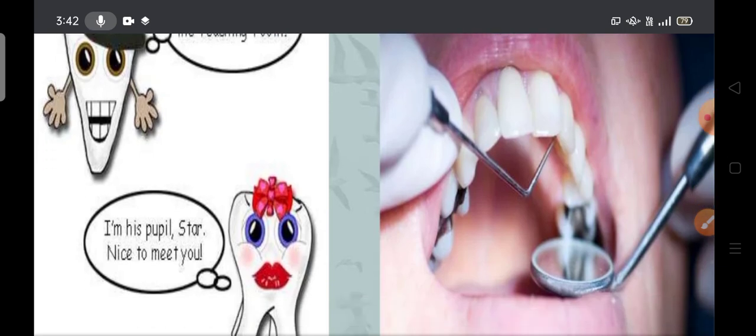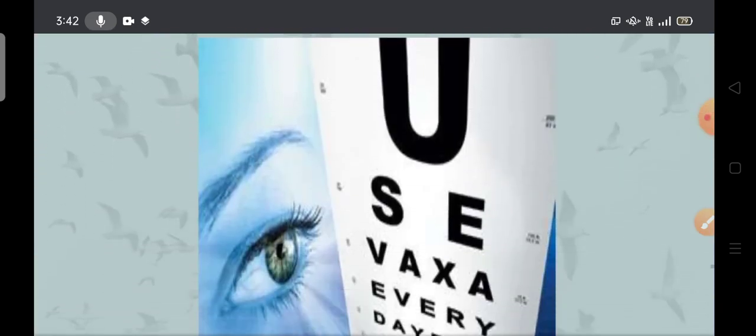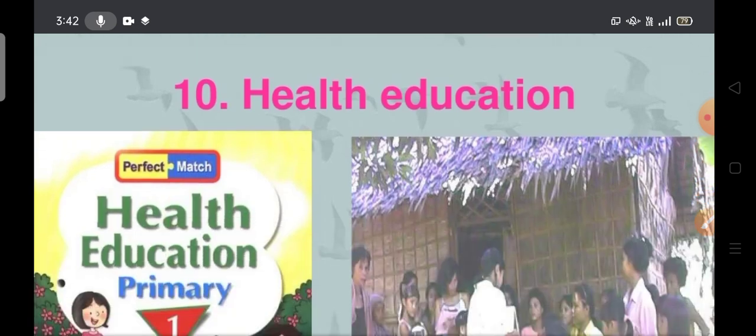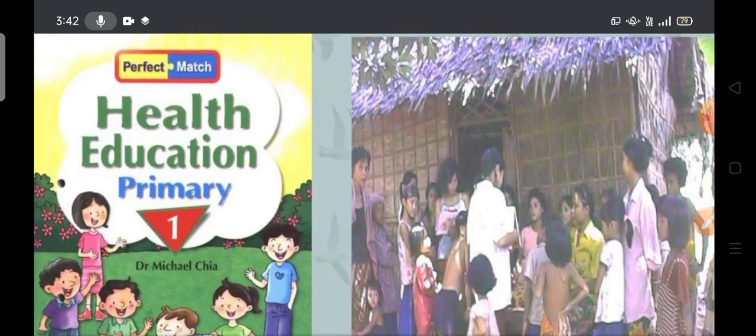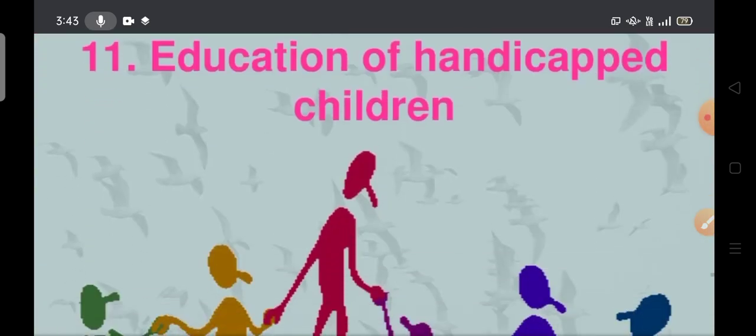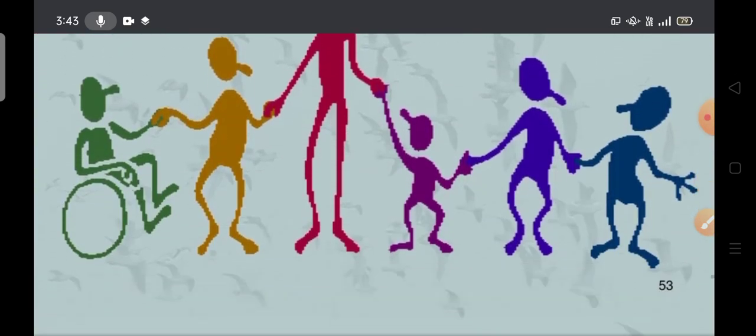Already I had told about dental health, eye health services, long sight, short sight. If they have the problem, we have to identify it. We have to inspect the children if they are facing any problem while reading and all. We have to take the child to the hospital for better treatment, by getting spectacles and all. Okay, health education. We have to give health education to the children in all the ways, to promote health education, of the handicapped, school health records and all.